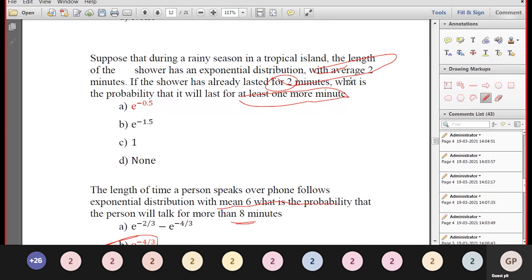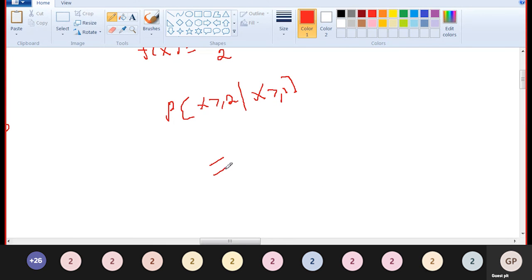Okay, so the average is 2 minutes, and the shower has already lasted 2 minutes. What is the probability that it will last at least one more minute? This is a conditional probability, a memoryless property problem. So P of x greater than 1, just the difference, 2 minus 1, 1 only, is equal to the integral from 1 to infinity.